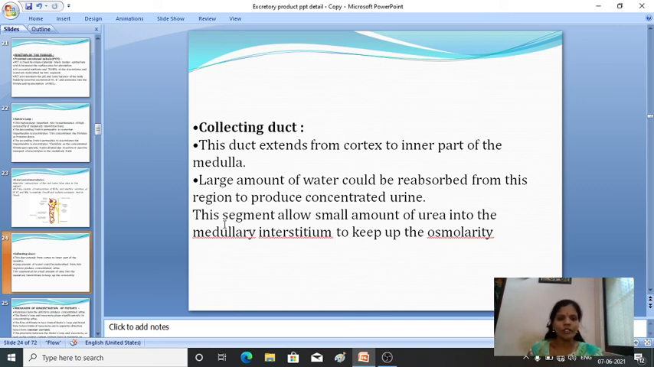Okay, so these segments allow a small amount of urea into the medullary interstitium to keep up the osmolarity.